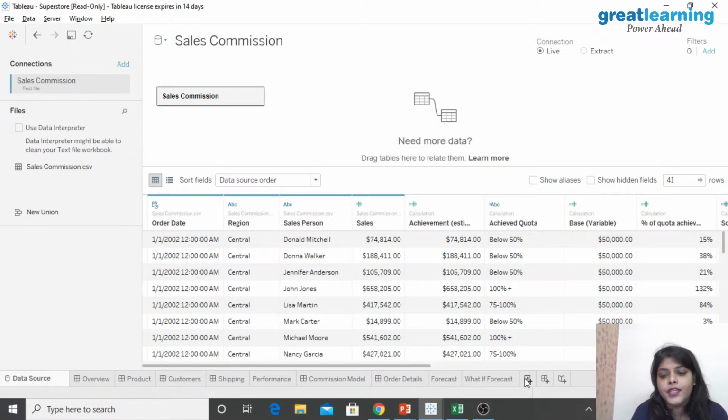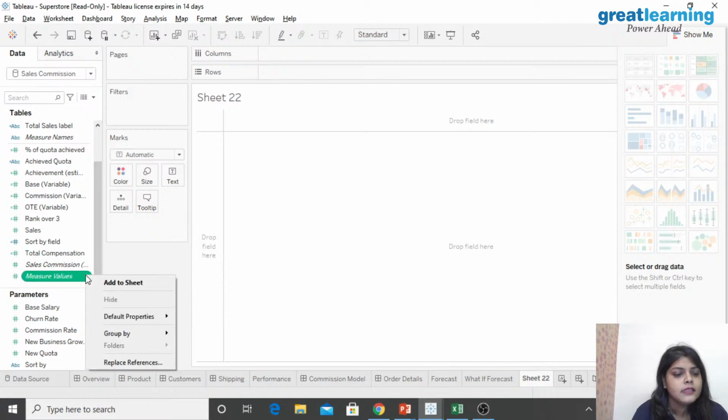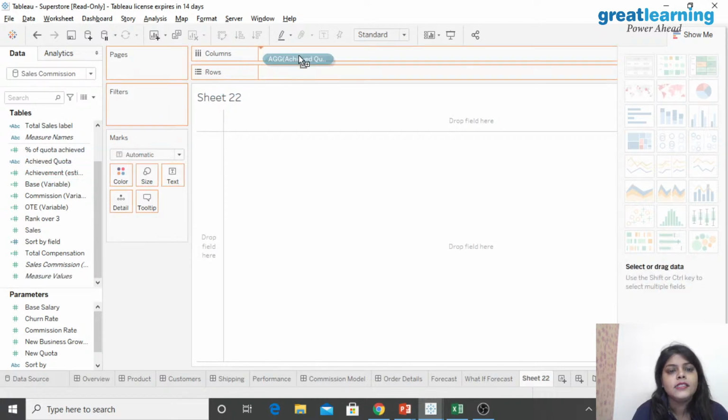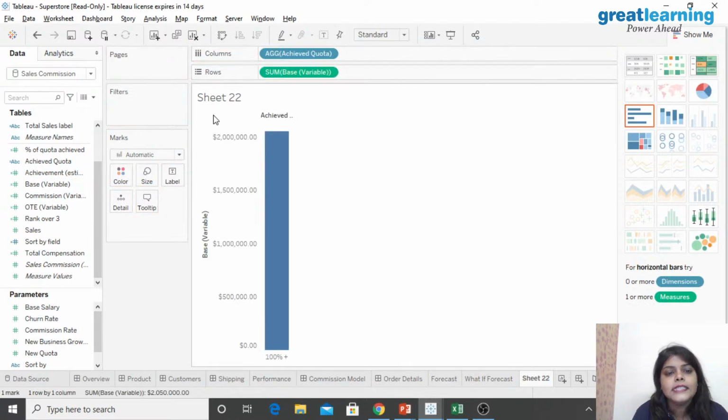So here I'm going to make a new worksheet. As I make a new worksheet, you can see there is a sales commission. We have these measure values: the sales commission, total sales label, then archive quota, then base variable. Now I just use the archive quota over here, and I have used base over here. So this is your column, this is your row.